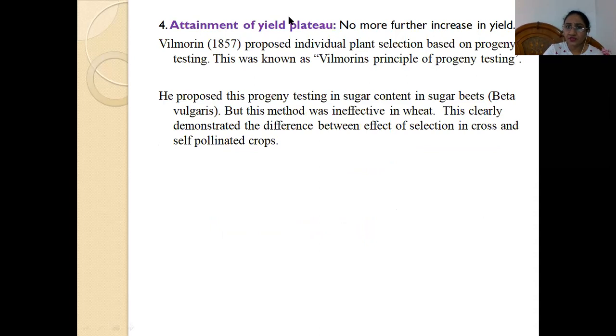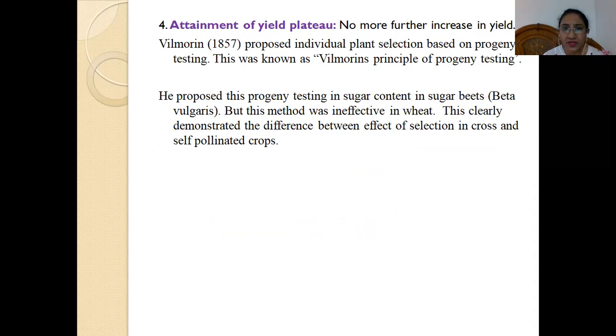Attainment of yield plateau. This is also a problem, where a stage is achieved when there is no further increase in the yield. So there is attainment of yield plateau, which means there is stagnancy in yield.